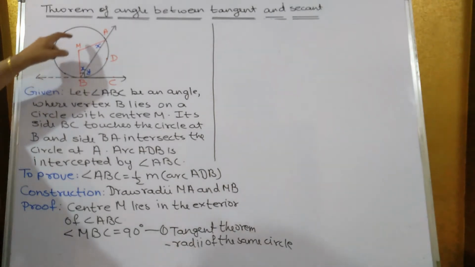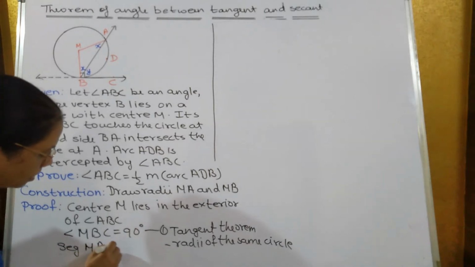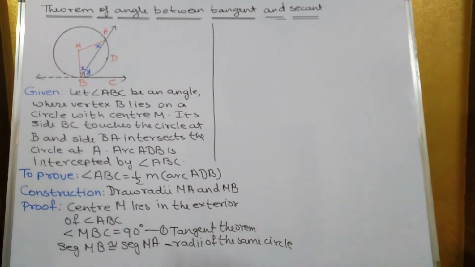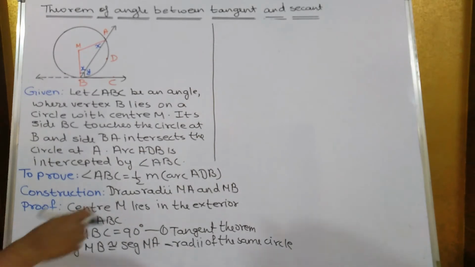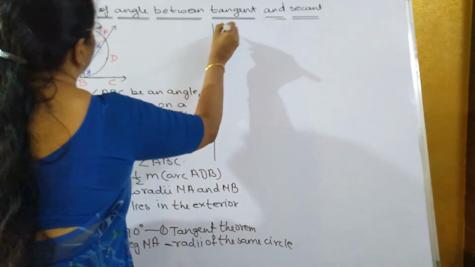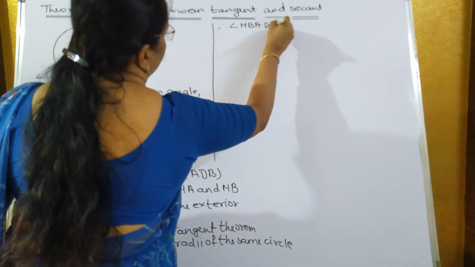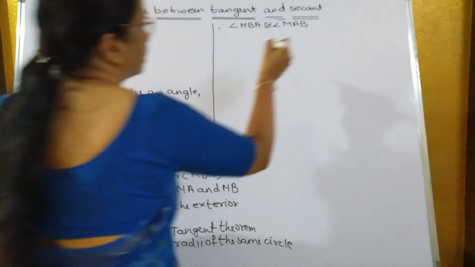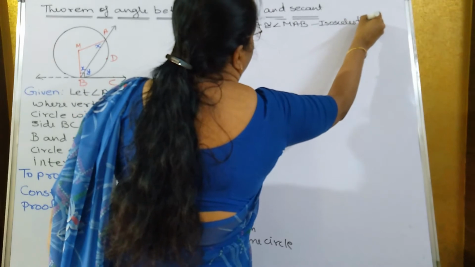Now segment MB is congruent to segment MA. Why? Radii of the same circle. They are both radii of the same circle. So these two sides are equal, therefore these two angles are also equal. Therefore angle MBA is congruent to angle MAB. Reason, what you'll write? Isosceles triangle theorem.